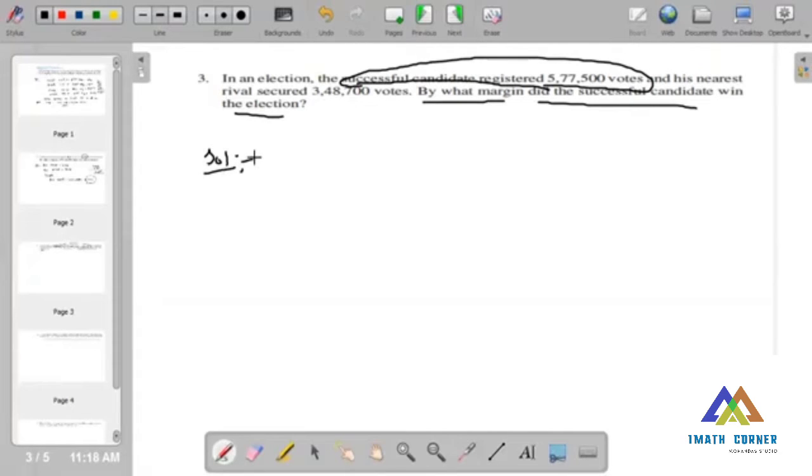Now here, what is given in the question? The two persons are the successful candidate and the rival candidate. Now see here.